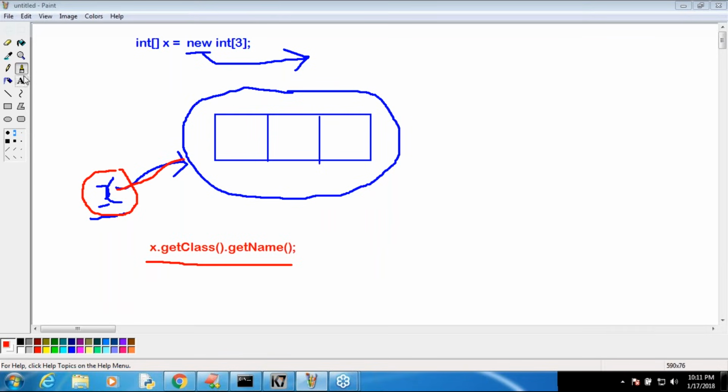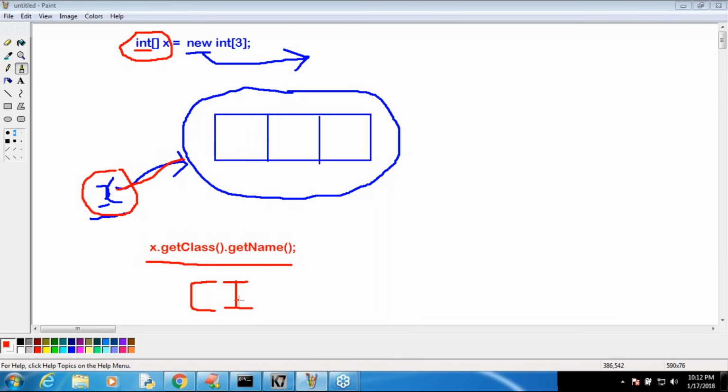So now have a look once. This is which type of array? Is it one dimension or two dimension? One dimension. That's why, sir, one square bracket. Next, what is the type of this array? Int type. That's why square bracket I is the corresponding class name. What is the corresponding internal class name? It is square bracket I, because it is one dimension.